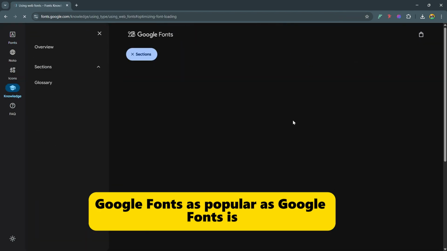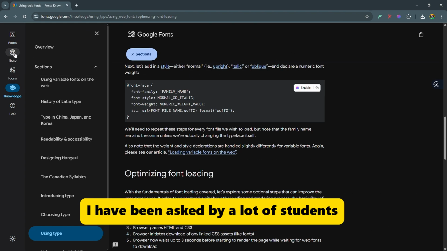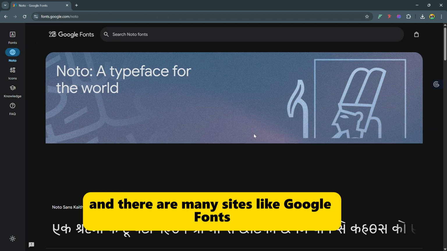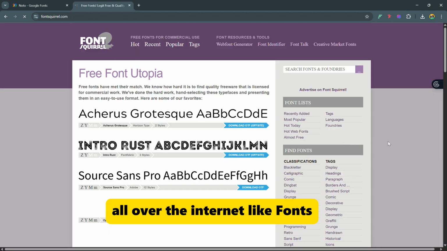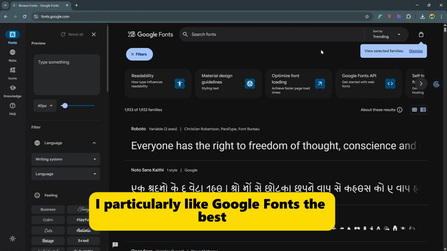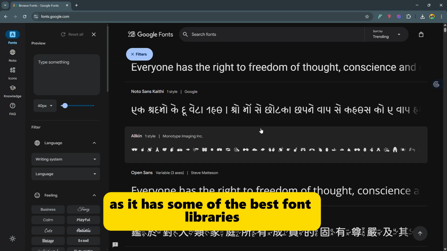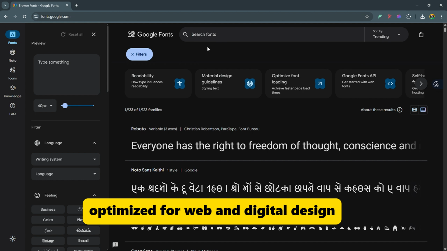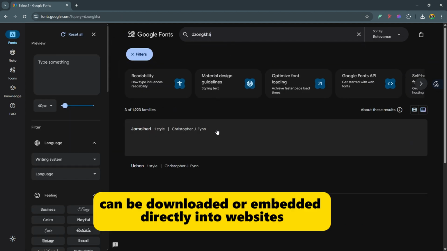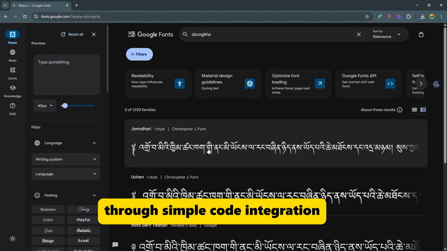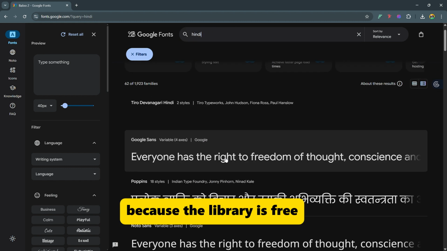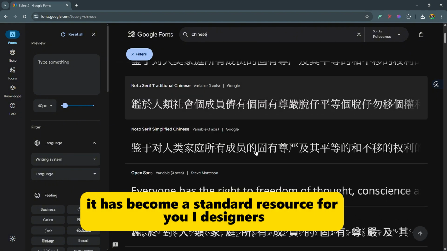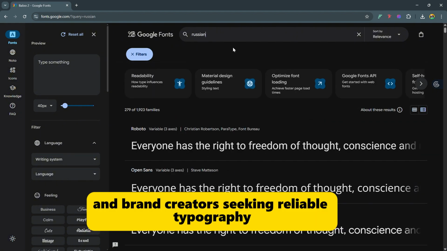Number 11. Google Fonts. As popular as Google Fonts is, I have been asked by a lot of students as to how they can download fonts. While this may be common knowledge, and there are many sites like Google Fonts all over the internet like Font Squirrel and others, I particularly like Google Fonts the best as it has some of the best font libraries, maintained with a clean collection of large open source typefaces optimized for web and digital design. Fonts can be downloaded or embedded directly into websites through simple code integration, because the library is free and well optimized for performance. It has become a standard resource for UI designers, developers, and brand creators seeking reliable typography.